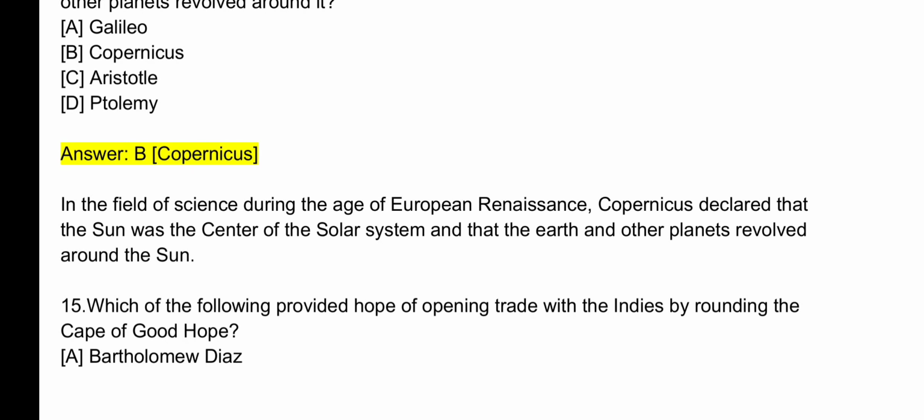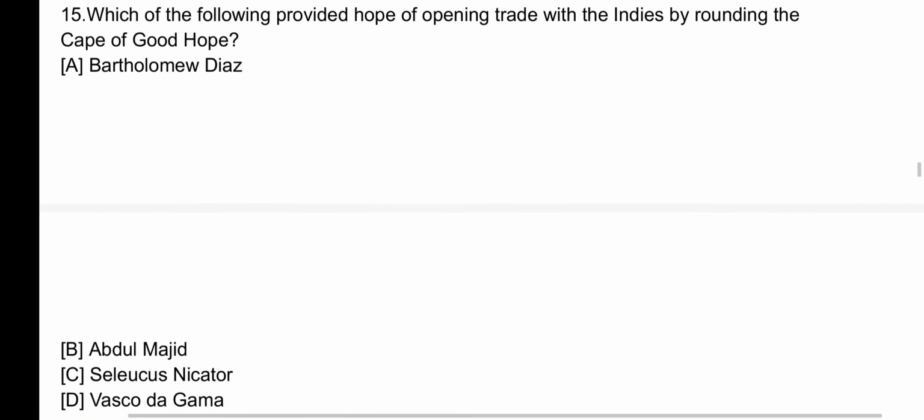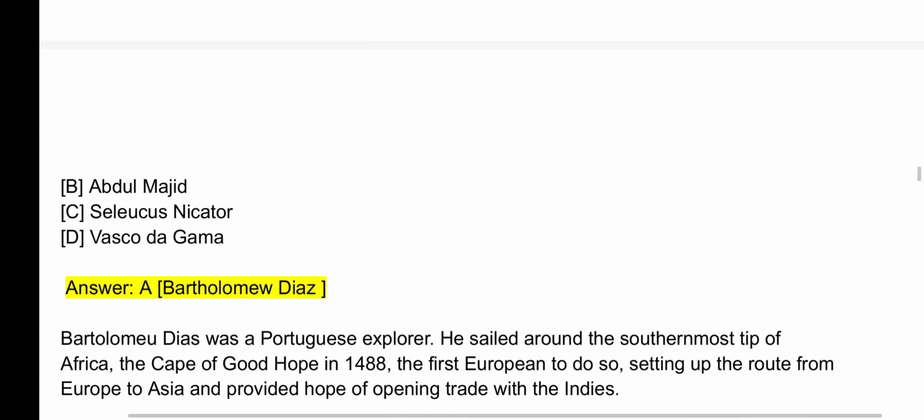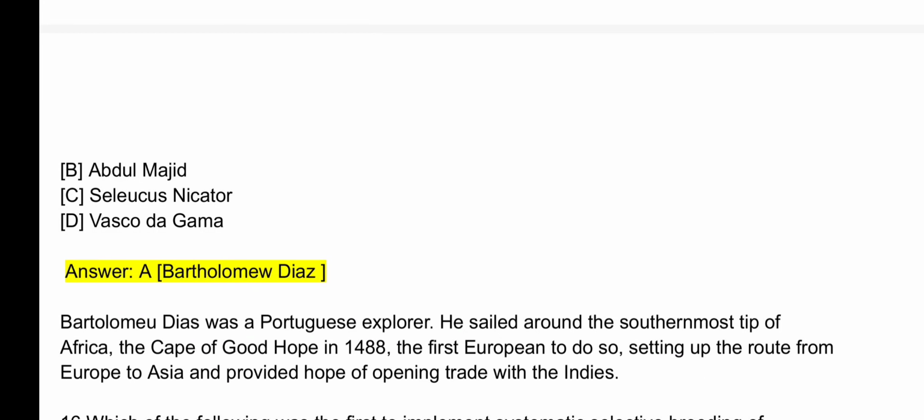Question number 15. Which of the following provided hope of opening trade with the Indies by rounding the Cape of Good Hope? The answer is A. Bartholomew Dias. Bartholomew Dias was a Portuguese explorer. He sailed around the southernmost tip of Africa, the Cape of Good Hope, in 1488, the first European to do so, setting up the route from Europe to Asia and provided hope of opening trade with the Indies.